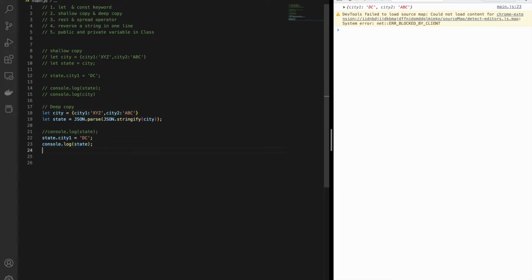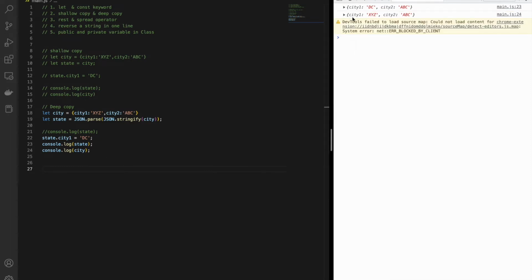Now let us check whether it's making a shallow copy or a deep copy, whether this variable is still linked, still has a reference or not. So let's do a console for this first variable, just city. Now let me save. You can see our linkage is broken. There is no more connection between these two objects.